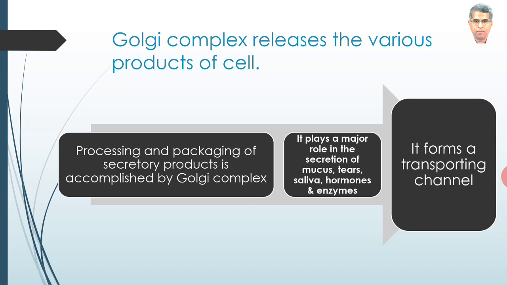Processing and packaging of secretory products is also accomplished by Golgi complex. This is very important. Endoplasmic reticulum may synthesize certain material, but these materials will be in turn handed over to the Golgi complex for further processing, and packaging is also important. In the previous slide, I have also compared this Golgi complex as the Zomato of cell. So this processes and packs the various materials that are synthesized by endoplasmic reticulum. Golgi complex also plays a major role in the secretion of mucus, tears, saliva, hormones and enzymes. It also forms a transporting channel.